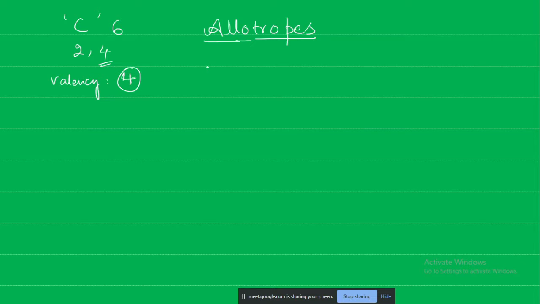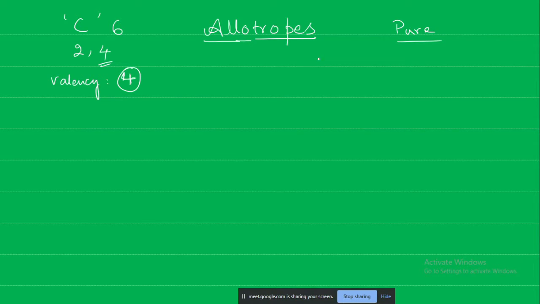Whatever the hydrocarbons are there. Okay, we saw different examples: alcohols, acids, sugars. Also the different natural fibers, proteins, carbohydrates. All of these are combined forms of carbon. Carbon is combining with different elements to form different compounds. Now here, when we talk about the pure elemental state of carbon, that is, carbon is not combined with anything else, it is pure.